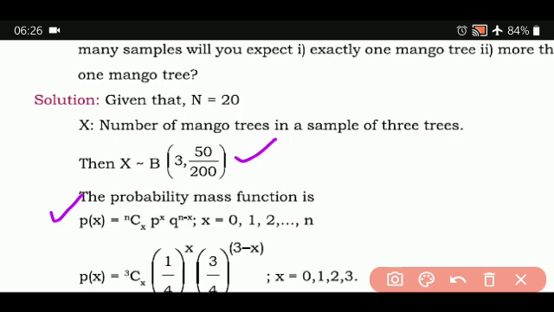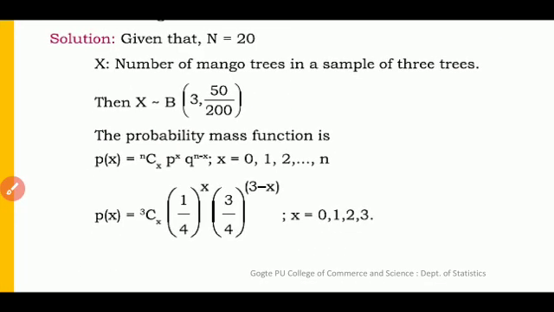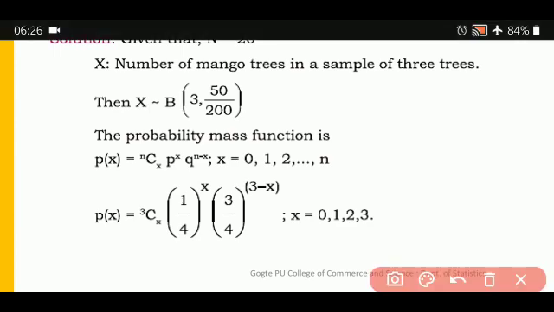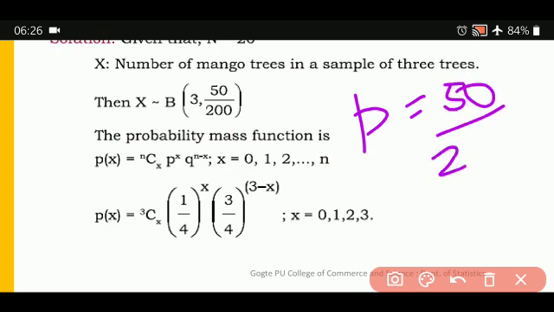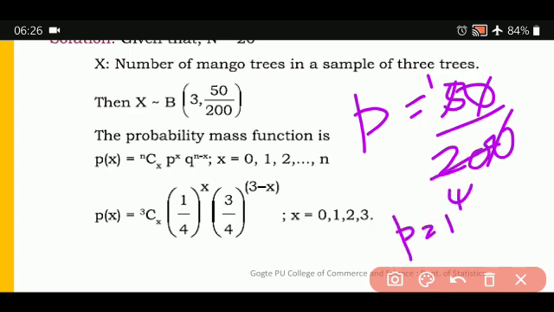Then you have to substitute the values of n and P. Now see, what is the value of P? 50 divided by 200 means the 0 gets cancelled, and we get 1 upon 4. I will show this calculation to you all. P is equal to 50 divided by 200, the 0 gets cancelled, so the value of P is equal to 1 upon 4.